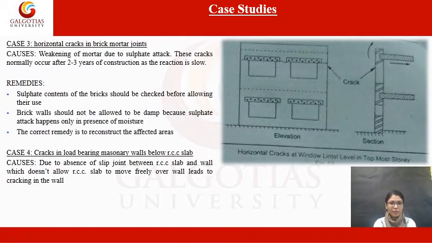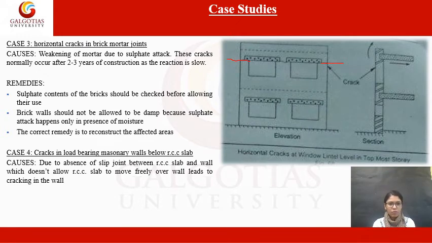So the next case is horizontal cracks in brick mortar joints. As you can see, these are the horizontal cracks in the building, which occur due to the weakening of mortar because of sulfate attack. These types of cracks generally occur after 2 to 3 years of construction, as the reaction is slow. Then these are some of the remedies you can go through.